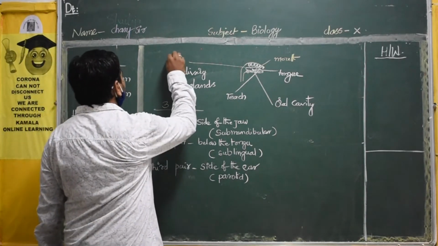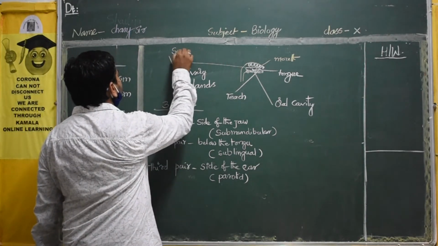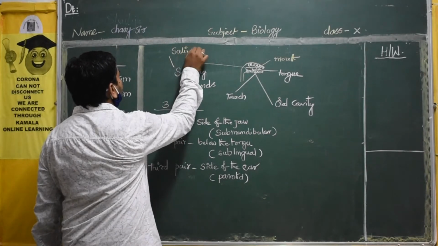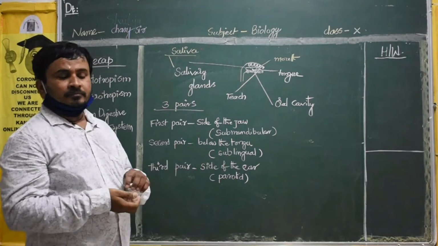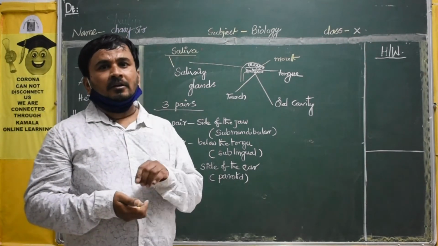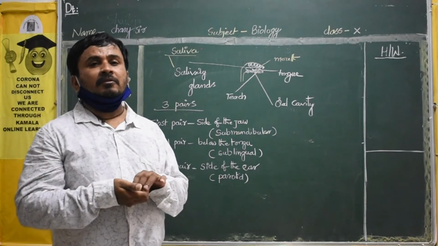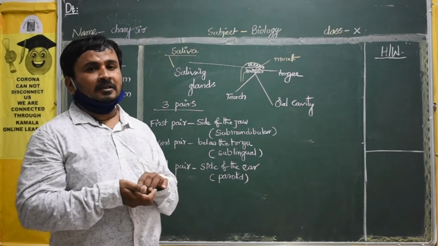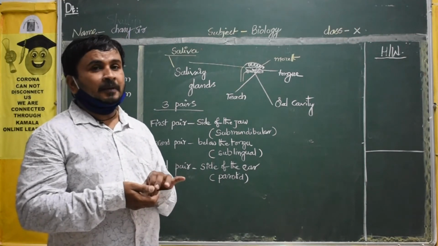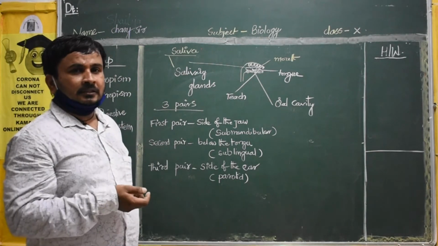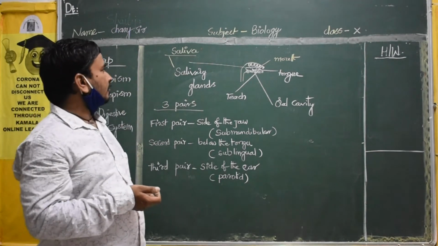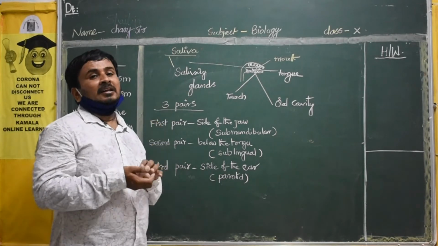The salivary glands release what? Saliva. That is called saliva. That is the liquid. You can see in your mouth some transparent liquid will be there. We can spit sometimes. That is nothing but saliva. Saliva is produced by salivary glands.